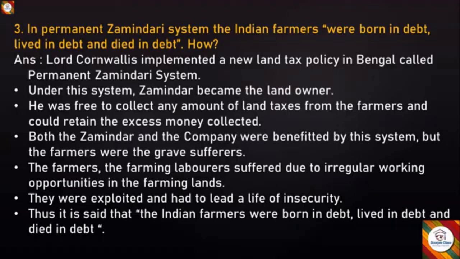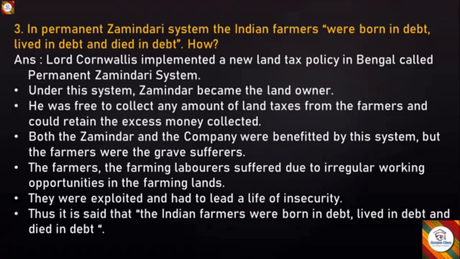Under this system, zamindar became the landowner. He was free to collect any amount of land taxes from the farmers and could retain the excess money collected. Both the zamindar and the company were benefited by this system, but the farmers were the grave sufferers.